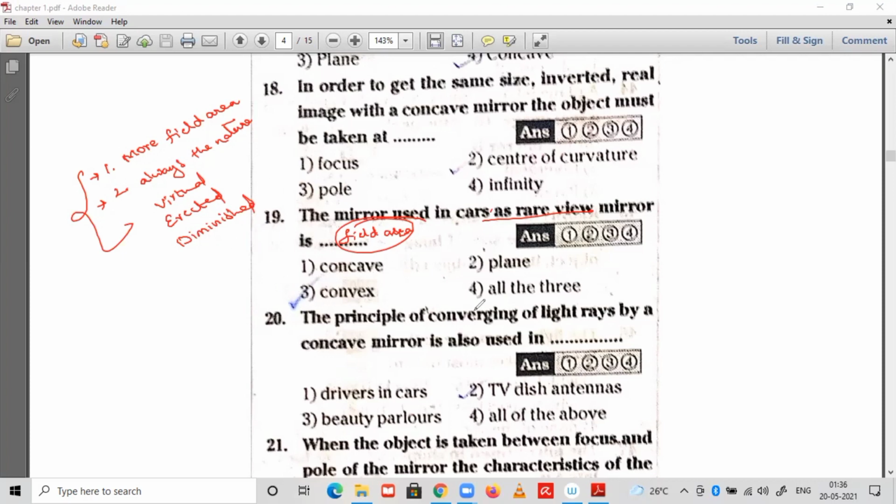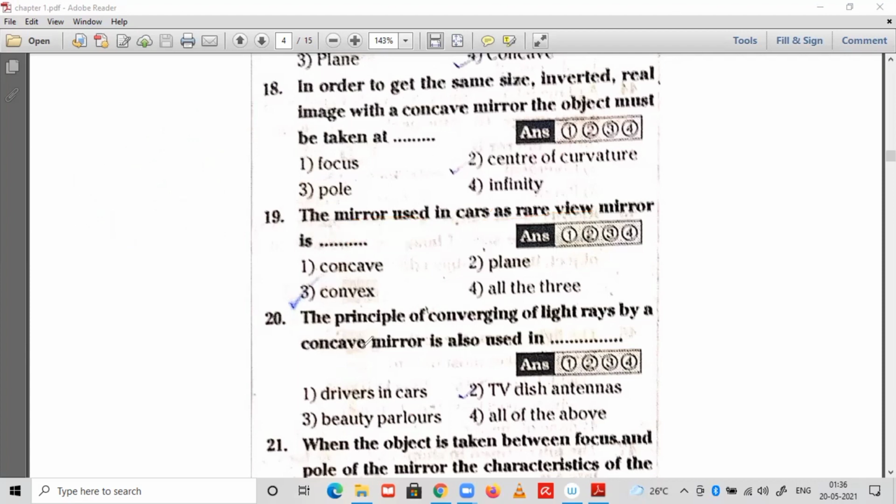That's why we use the convex mirror as a rear view mirror. The principle of converging of light rays by a concave mirror is also used in drivers in cars? No, drivers in cars use a convex mirror. So the option is wrong. TV dish antennas.